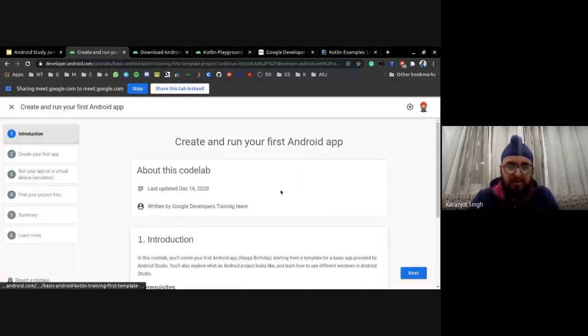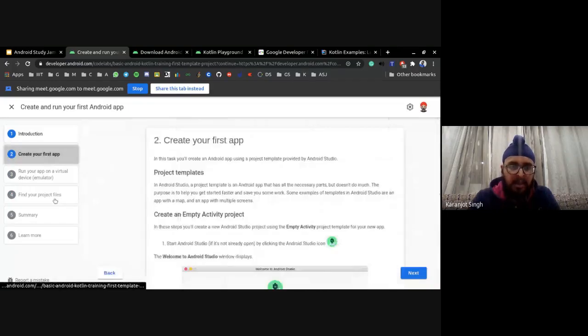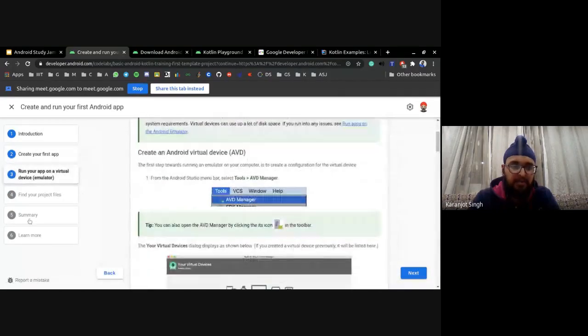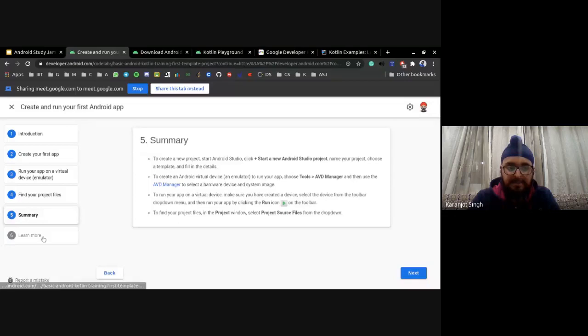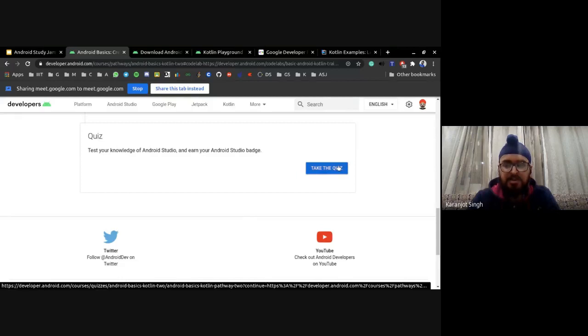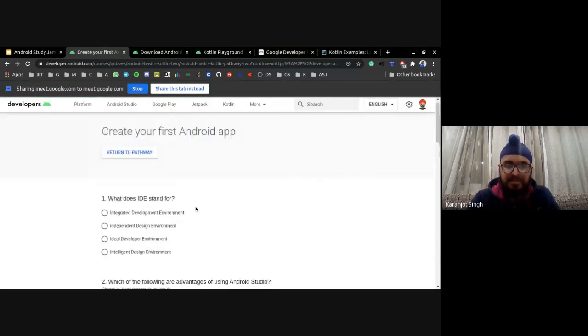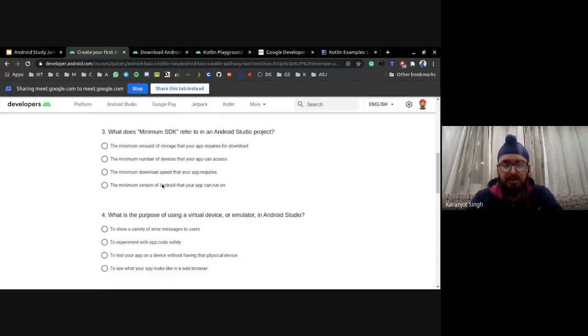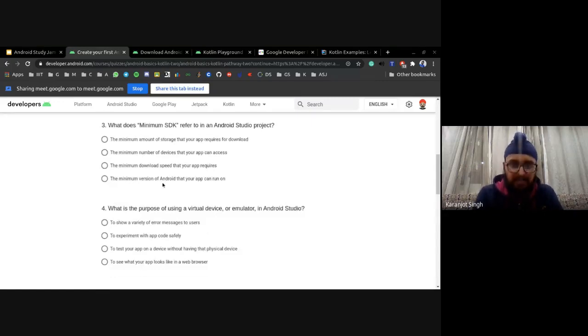So the code labs are very good. I would say they are very well documented, and at every step they explain what you have to do. Then there's a summary of what you learned. It's pretty good. You can get the solution, so it is very manageable. After this, you just have to take a quiz, and then you'll earn the badge. This is a basic quiz. You can manage it, I'm pretty sure. If it's tough for you to complete both the courses, I'm pretty sure most of you will be able to do that. It is easy to complete the courses, but I would recommend try to learn as you complete them, and it will be beneficial for your future.